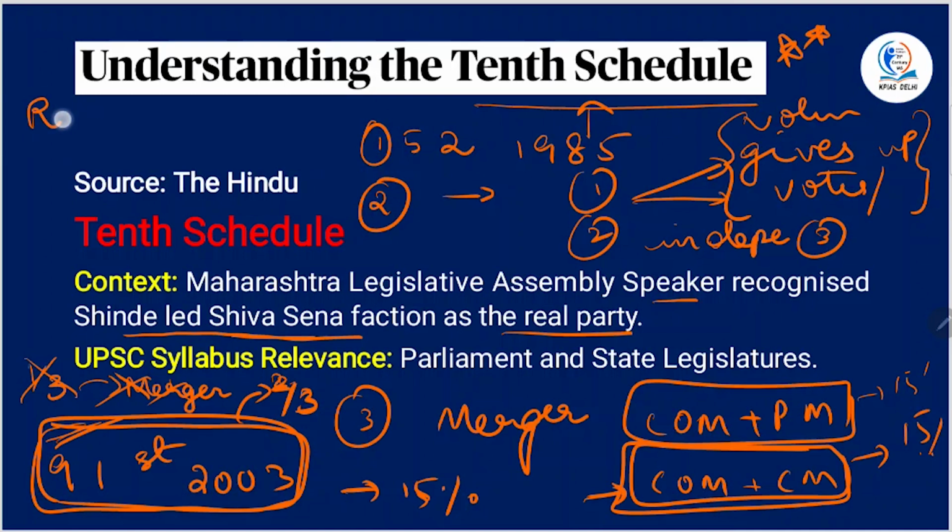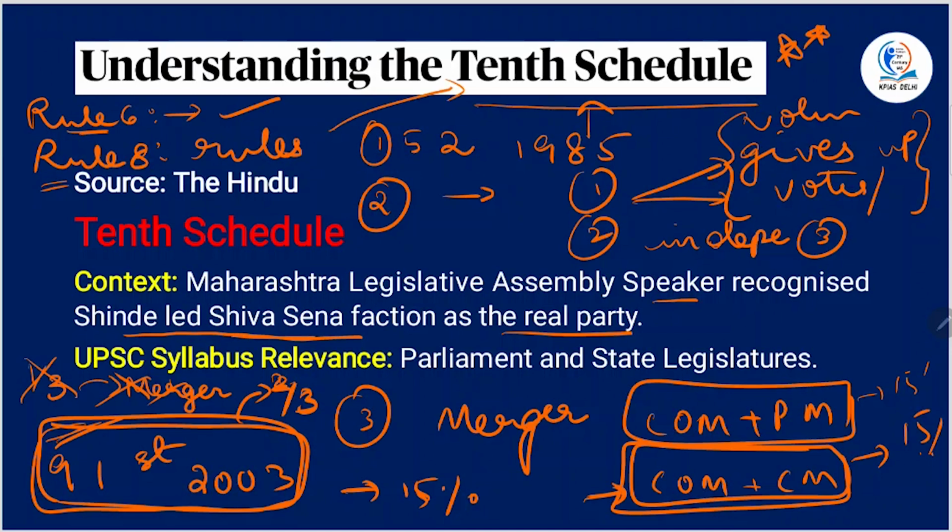Also, you should remember Rule 6 and Rule 8 under this 10th schedule. What does Rule 6 say? Rule 6 says that the Speaker or Chairman of the House has the final say on the member's disqualification. While Rule 8 says that the Chairman or the Speaker of the House has the power to make rules for giving effect to the provisions in the 10th schedule.